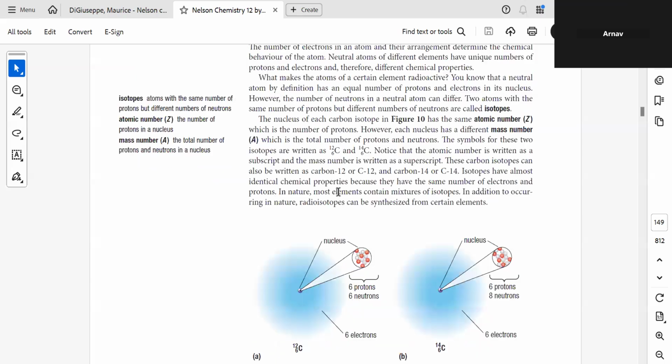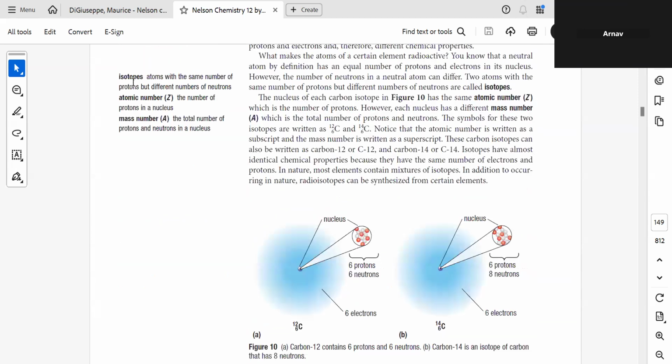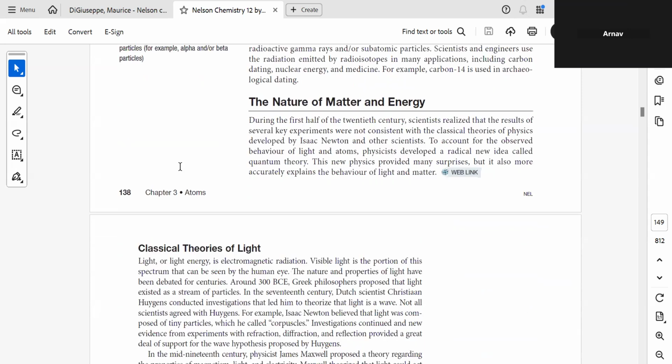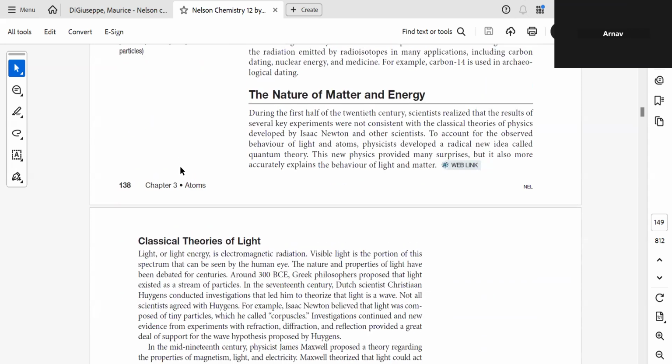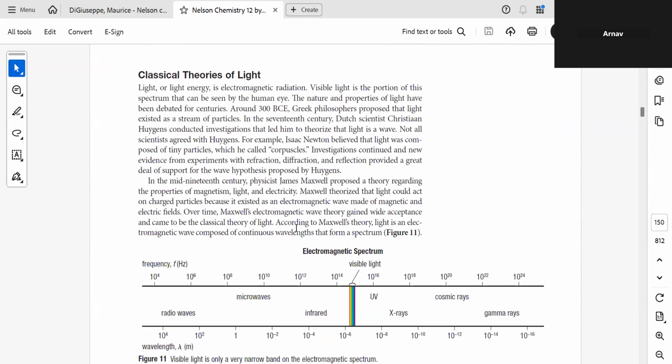Okay, so welcome to the second class. In the last class, we completed isotopes, atomic number, and mass numbers. From there, now let us start nature of matter and energy. Let us start with the classical theories of light.